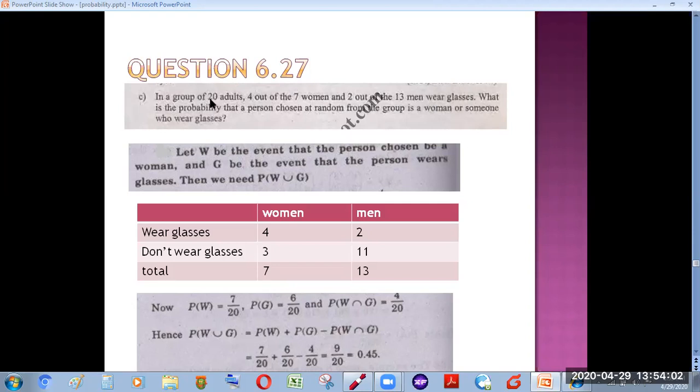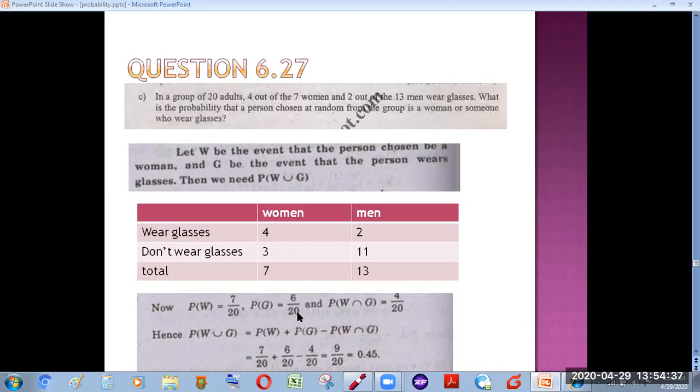So to find the probability of selecting a woman, we can simply divide n of W by n of S. We have n of W as 7 and n of S as 20. So it becomes 7 by 20. Now the probability of those who wear glasses. You can see from the table how many persons wear glasses. 4 plus 2 becomes 6. So the probability of those persons who wear glasses becomes 6 out of 20.